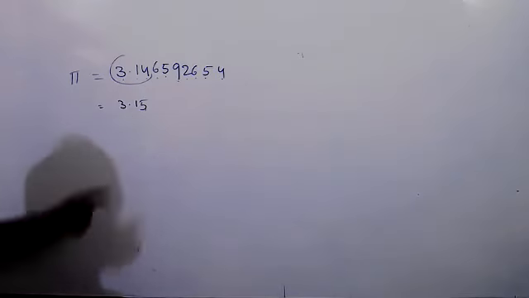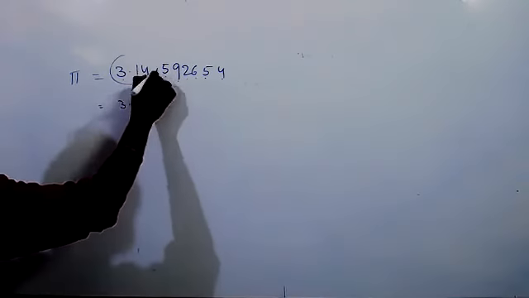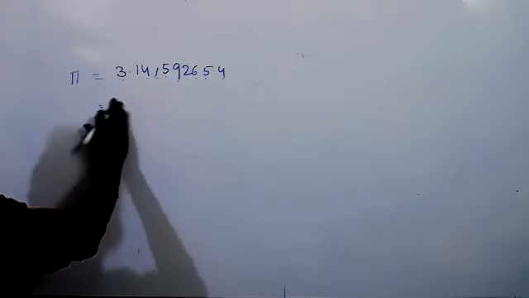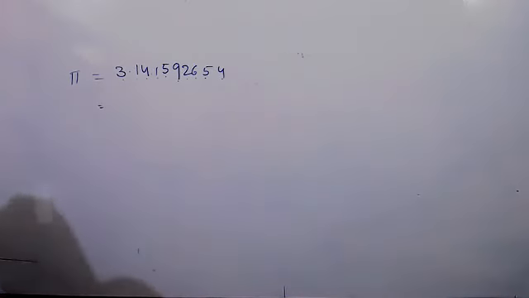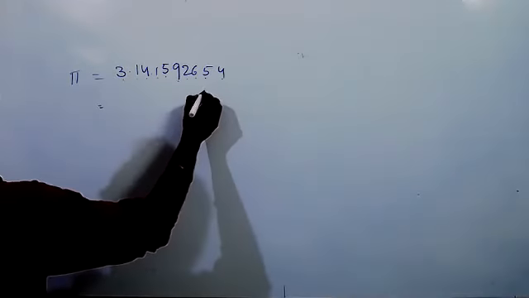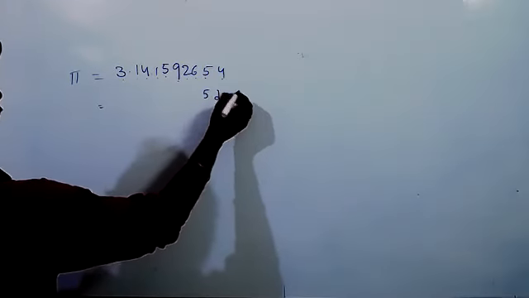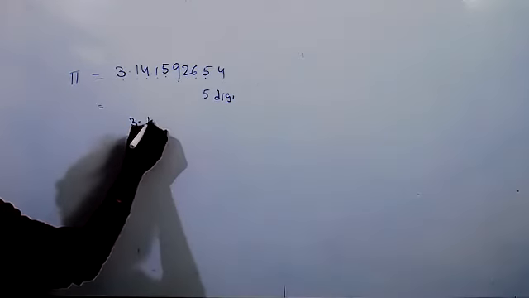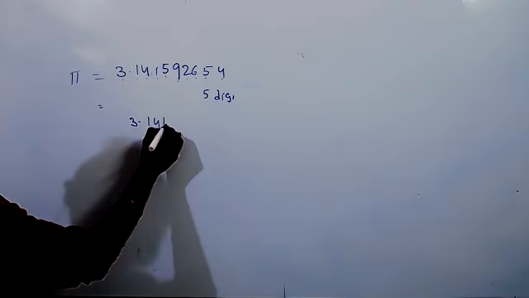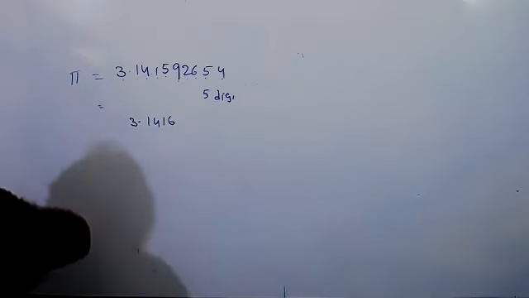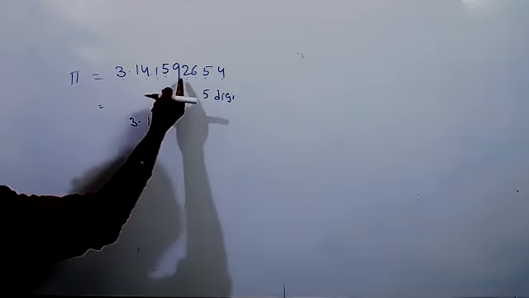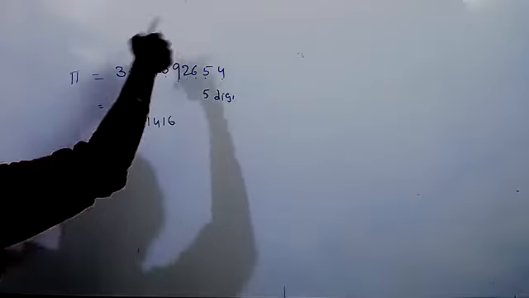Round up this number to a 4-digit number. 3.14. Okay. Round up this number to a 5-digit number. 3.1416. Right? Yes, because after the 5, whatever the value is, that value is more than 5, so we added one number.